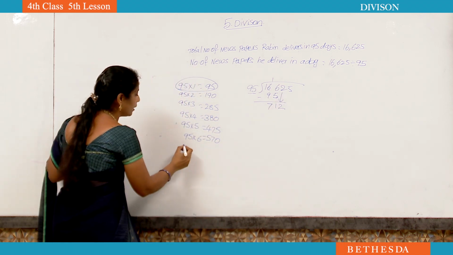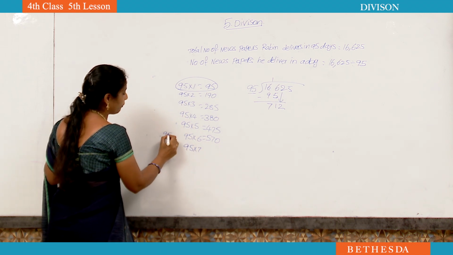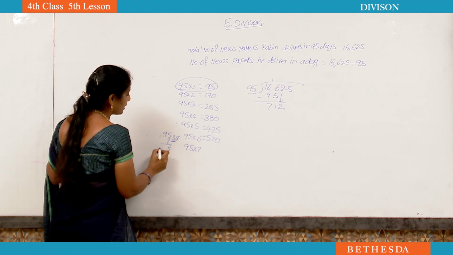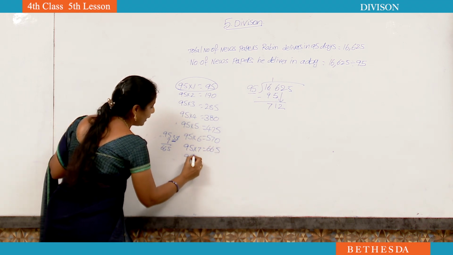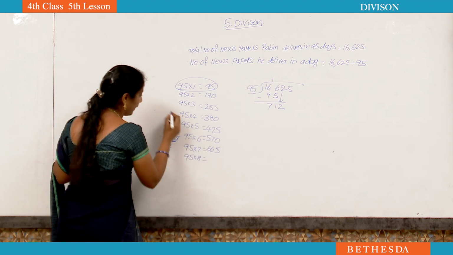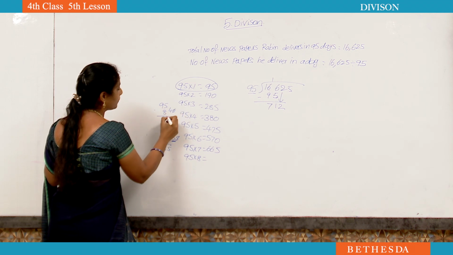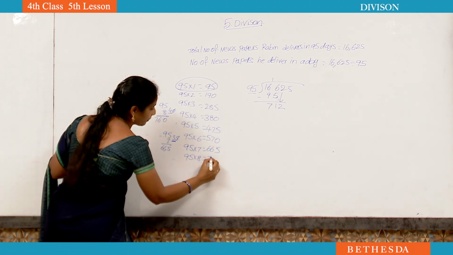Is there 712? For this we have to know 95 sevens: 7 5s are 35, 9 7s are 63, 63 plus 3, 66, so 665. And 95 eights I am also finding: 8 5s are 40, 8 9s are 72, 72 plus 4, 76, so 760.